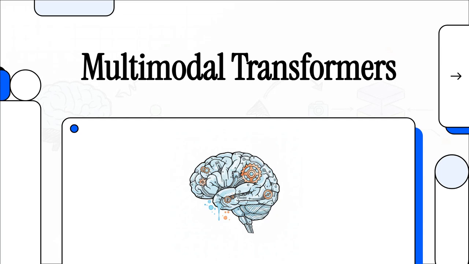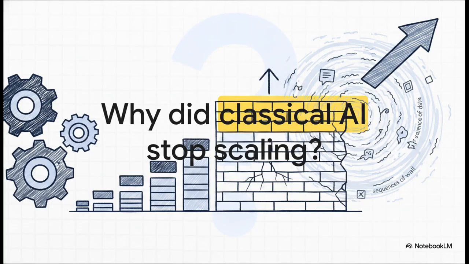Welcome to this explainer. Today, we're unpacking a massive shift in AI, using Dr. S. Mahesh Anand's definitive guide, Ultimate Multimodal Transformer Models. We're going to look at exactly how AI evolved from literally struggling with basic sentences to completely mastering vision and language. Okay, let's dive into this.